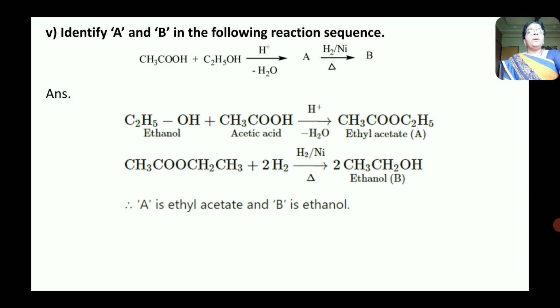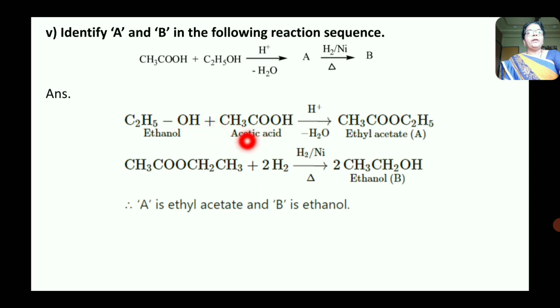Now it is simple. First reaction, that is conversion of acetic acid and ethanol into A, is the esterification process. Now this is ethanol and this is acetic acid.